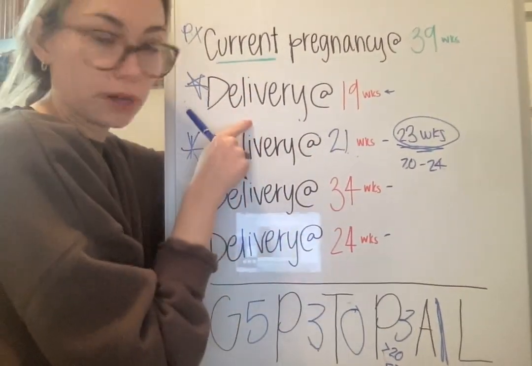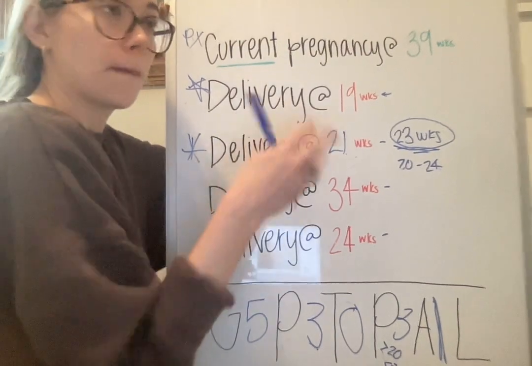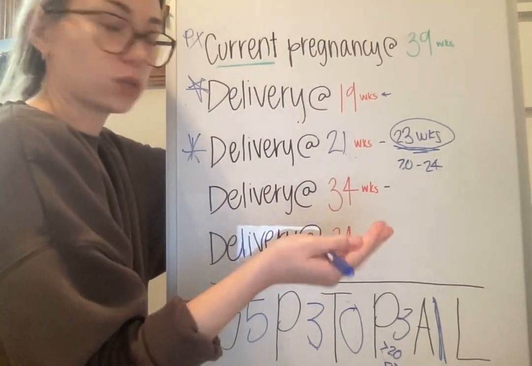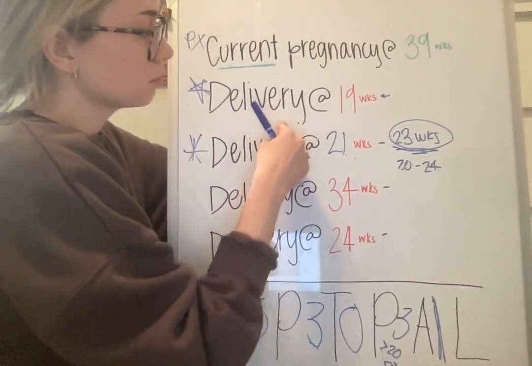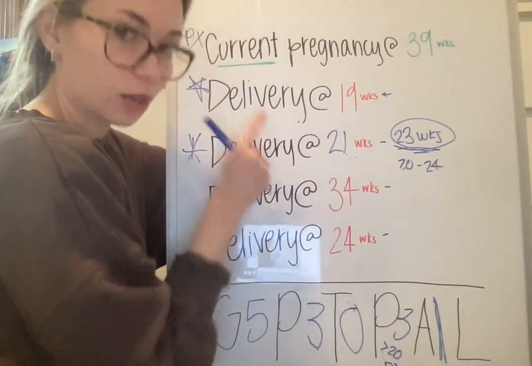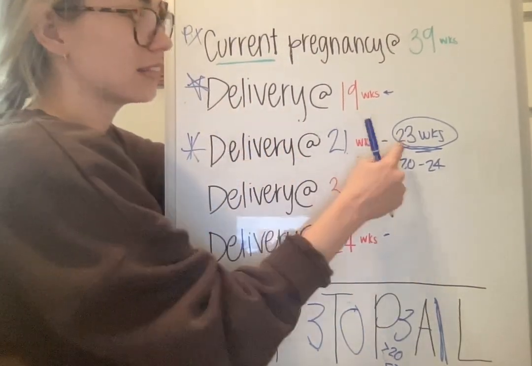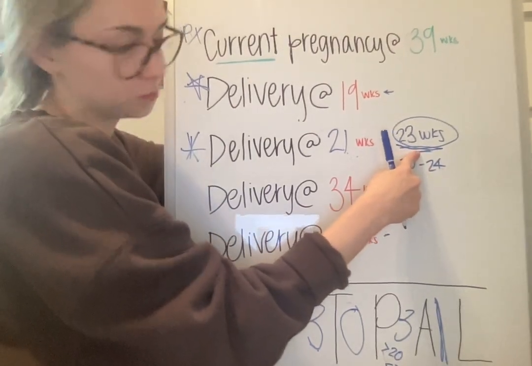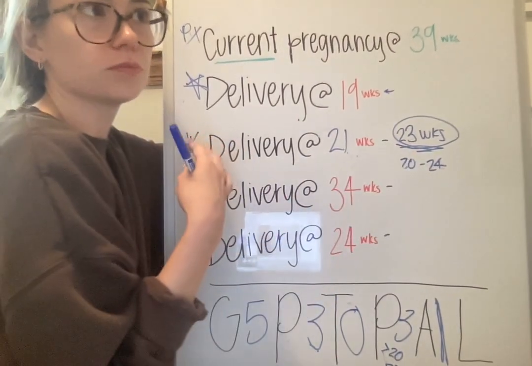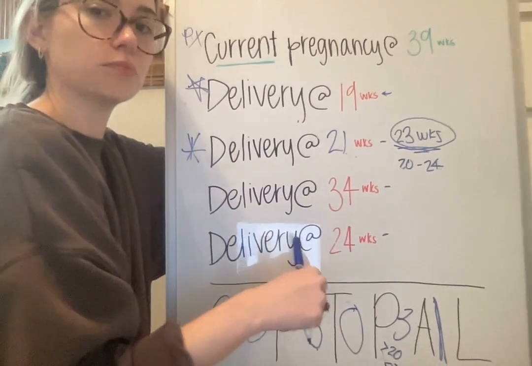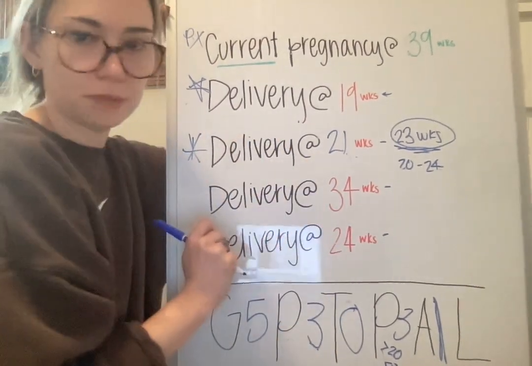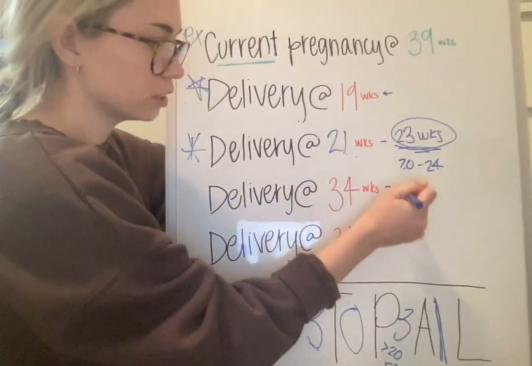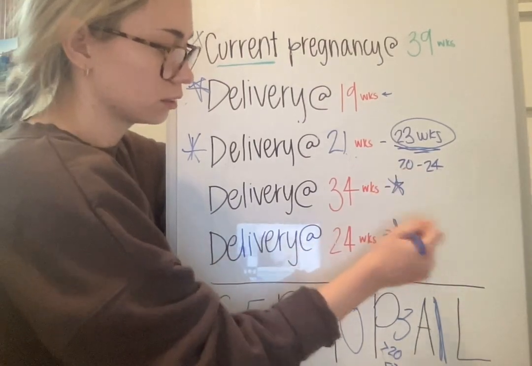It didn't get aborted by your body or by some medicinal process. So it was delivered, not aborted. But that fetus is not viable. It's not old enough to live outside of the womb. So it did not make it. So that's why you only have 2 living children right here.